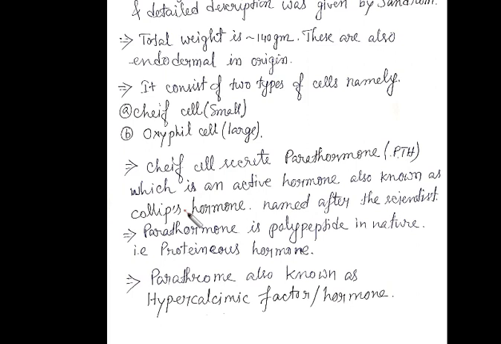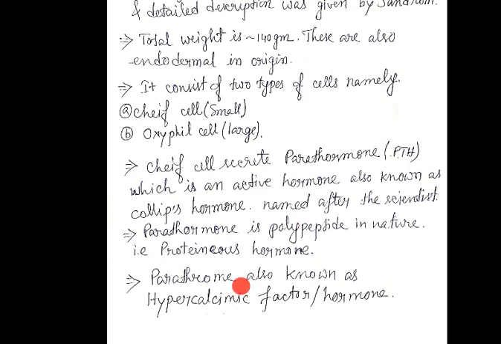Now, what is the function of this hormone? These hormones regulate the calcium and phosphate balance between the blood and the tissue. What does it do? It maintains the balance of calcium and phosphate between the blood and the tissues. That is very important.